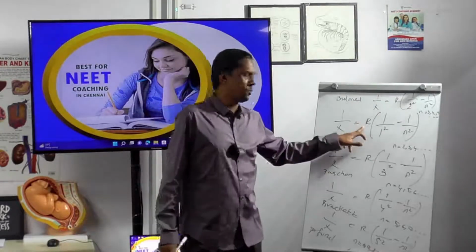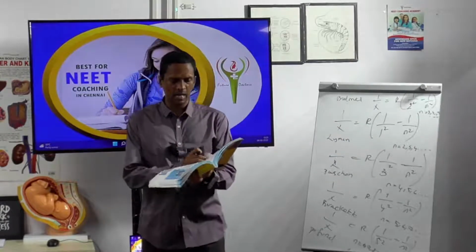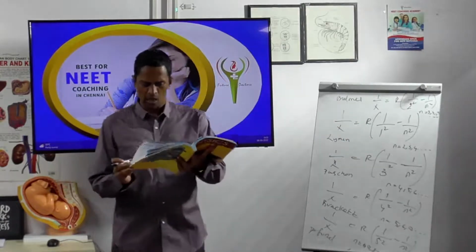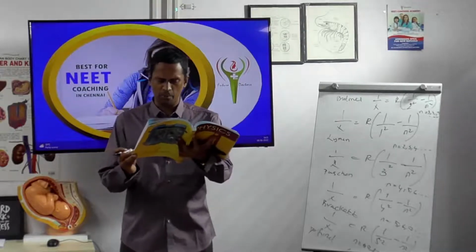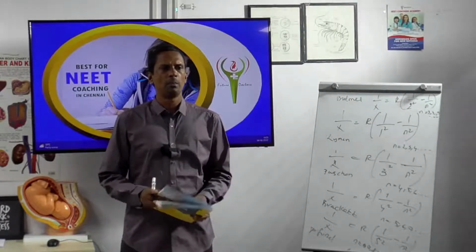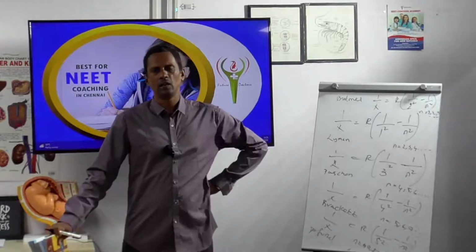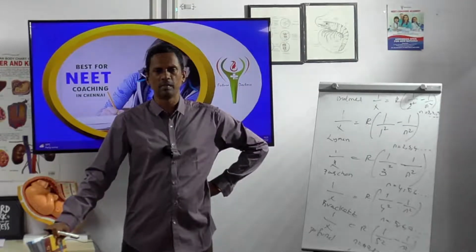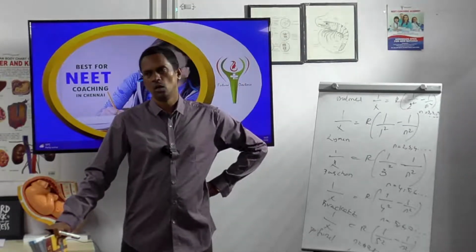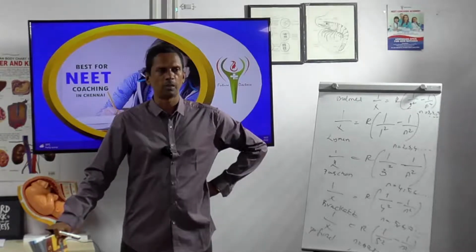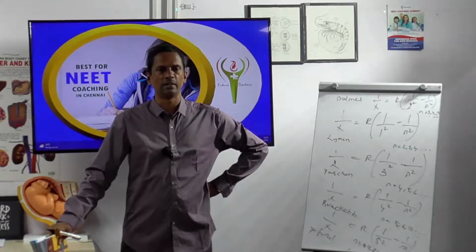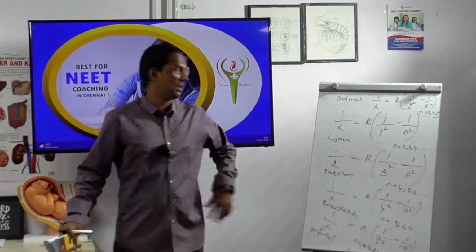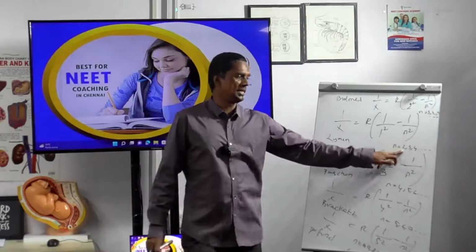So R into 0.75. What is the value of R? R is the Rydberg constant, which is 1.5 into 10 power 6. So 1.5 into 10 power 6 into 0.75, if n is equal to 2.